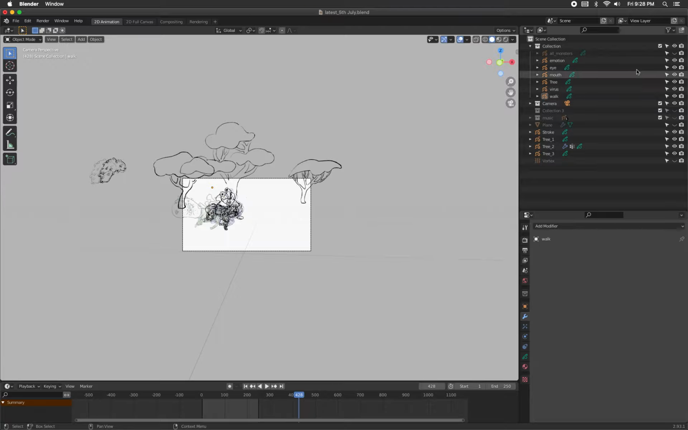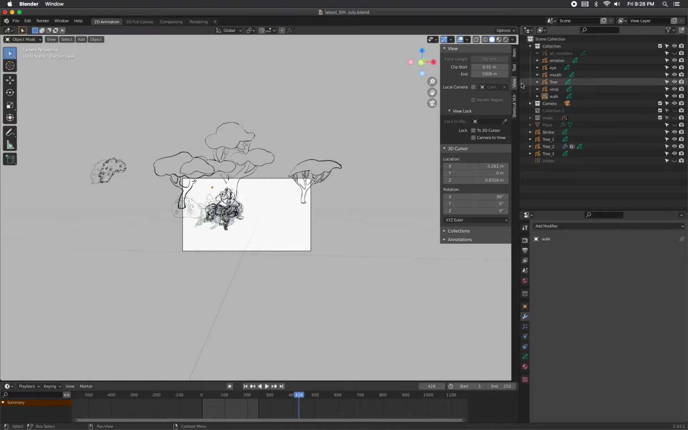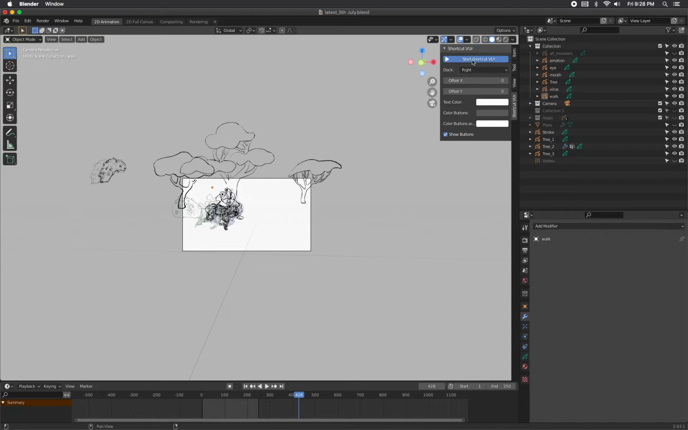So I'm going to disable all the other monsters, and I'm going to make sure the screencast keys are turned on. Yeah, left, text color, red, maybe green. Yeah. So turn off all the monsters other than the walk.